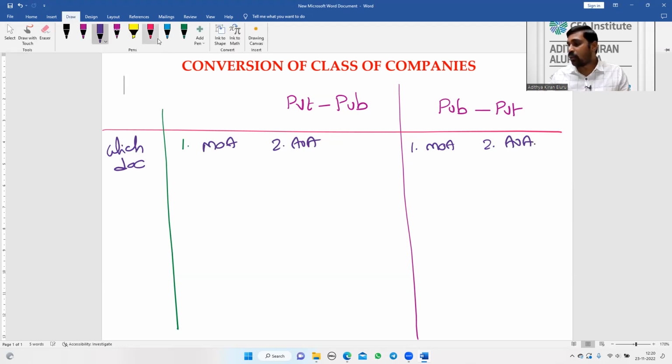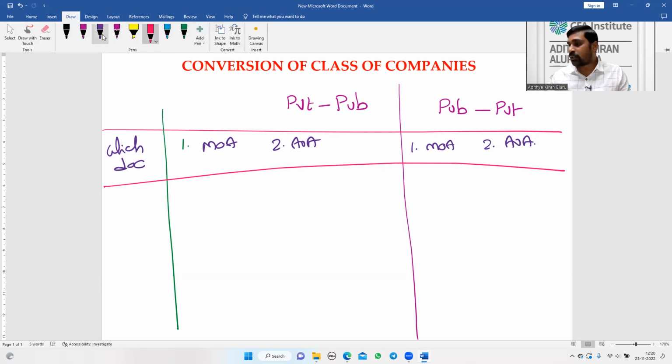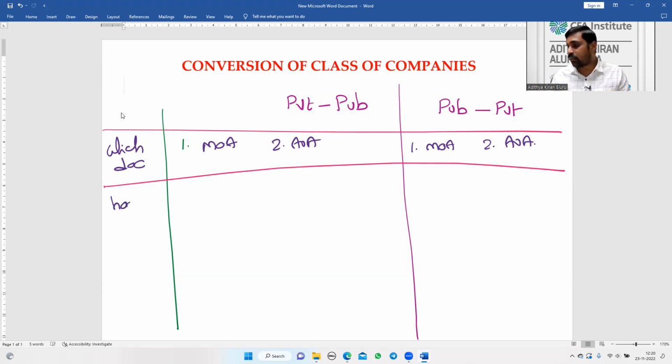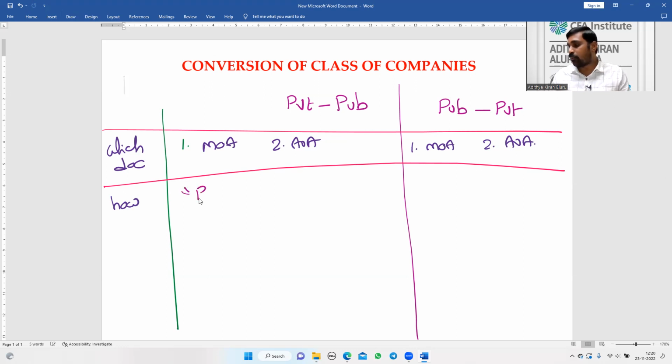Right. So how are those documents altered? In case of conversion of companies, first, the word private is to be deleted from the name clause of MOA.